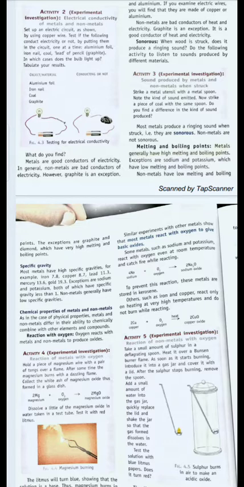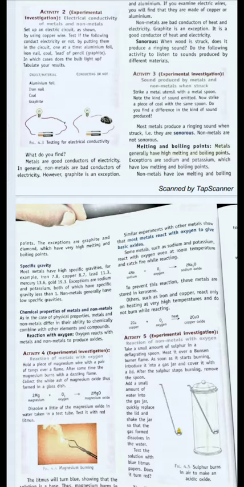Metals generally have high melting and boiling points due to their rigid structure. Exceptions are sodium, potassium, cesium and gallium. These metals have very low melting and boiling points. On the other hand, non-metals have low melting and boiling points. The exceptions are graphite and diamond, which are again forms of carbon, and they have very high melting and boiling points.